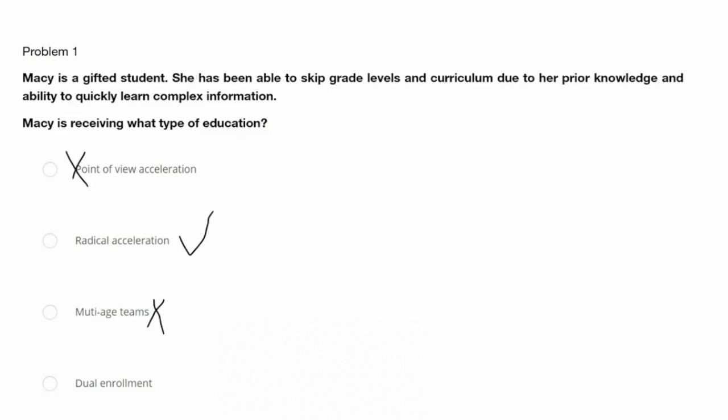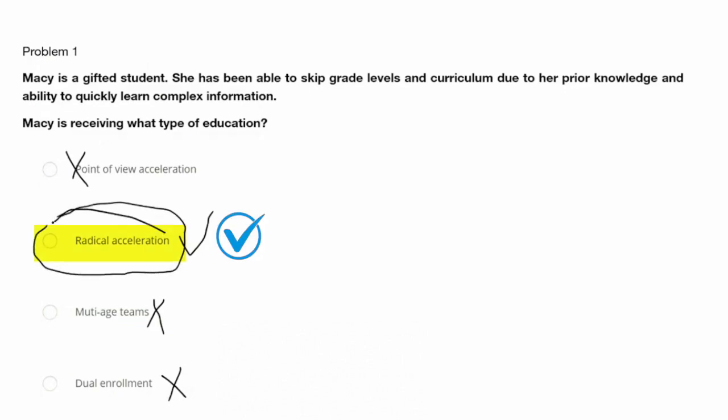Macy is described as skipping grades, which is different from being simultaneously enrolled in both college and high school classes. So dual enrollment doesn't fit her situation at all. Which leaves us with our second answer choice, radical acceleration. That would be our answer because, remember, radical acceleration refers to the practice of allowing students to move through educational materials at a much faster pace than usual.